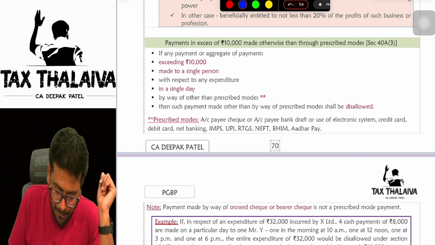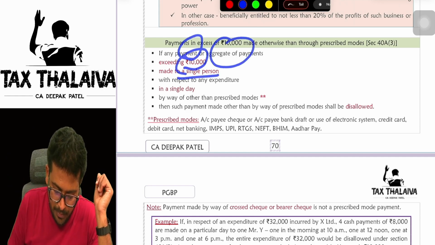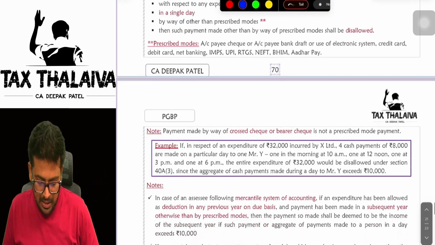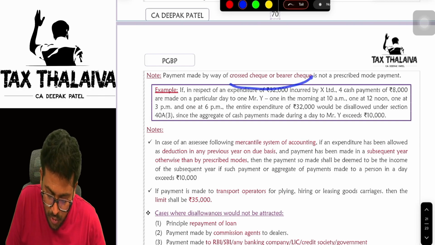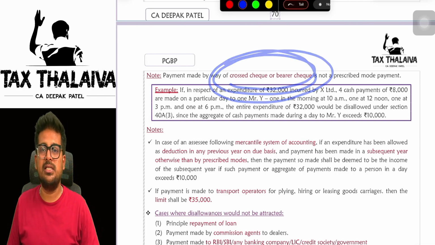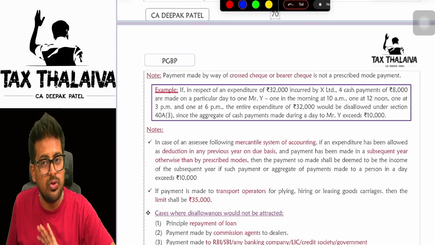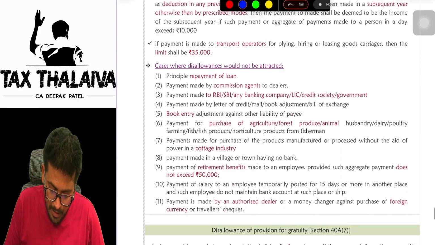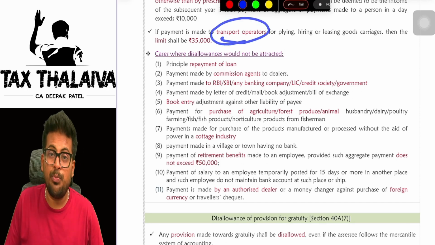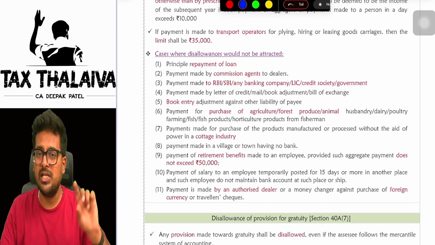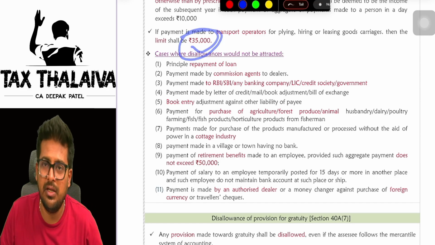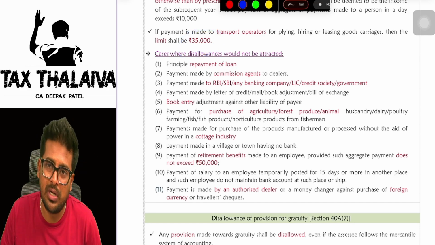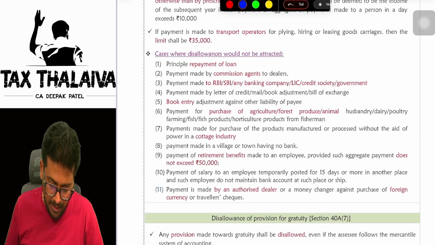Are you getting this? If any payment or aggregate of payment exceeding 10,000 made to a single person in a single day other than the prescribed modes, that will be disallowed. Mind you, crossed cheque or a bearer cheque is a kind of cash only. Even though it is a cheque, it is not a through prescribed mode payment. Now, in the case of transport operators, if you make payment, the limit is not 10,000, the limit will be 35,000. So for a transport operator, if you make payment up to 35,000, you can make payment in other than prescribed modes.